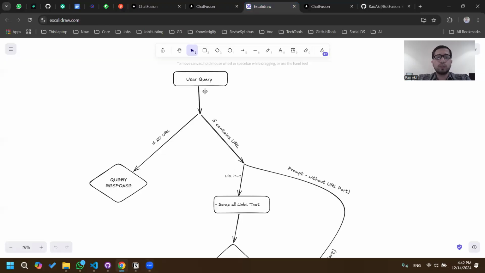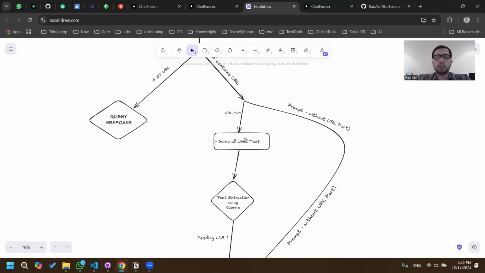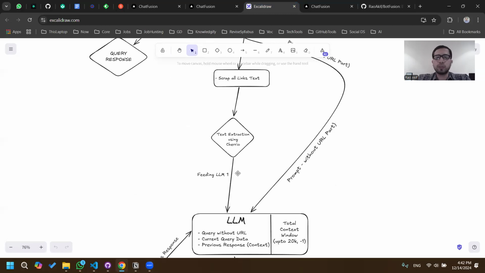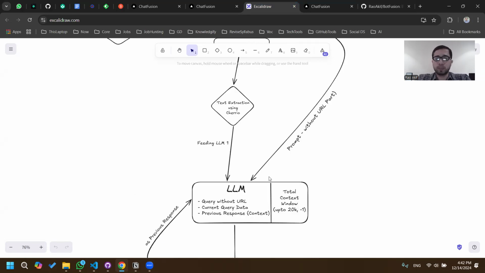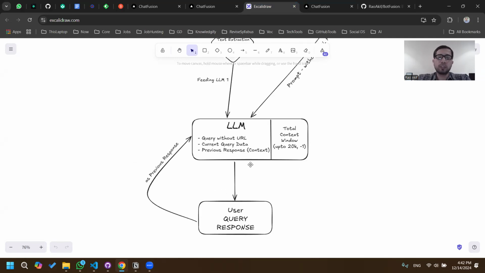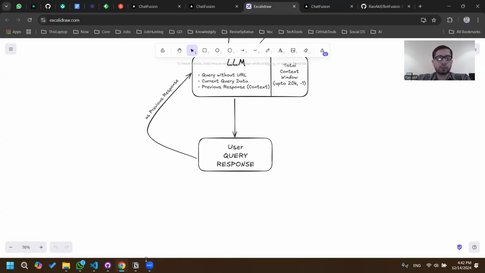So when the user queries, if it contains a URL, it will be scraped through Cheerio and will be one of the parts of the LLM query. The other would be the prompt without the URL, the data we extracted, and third could be the previous response as context. So when this is fed to the LLM, we will get the user response.